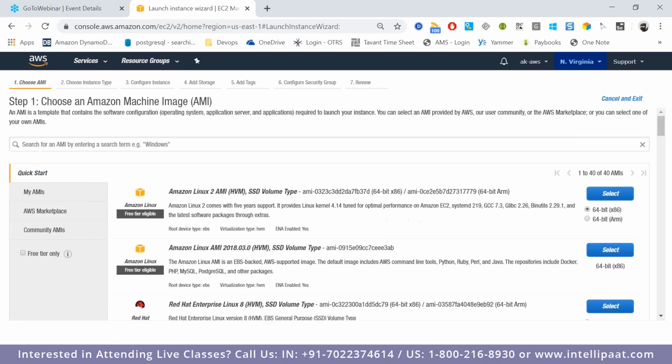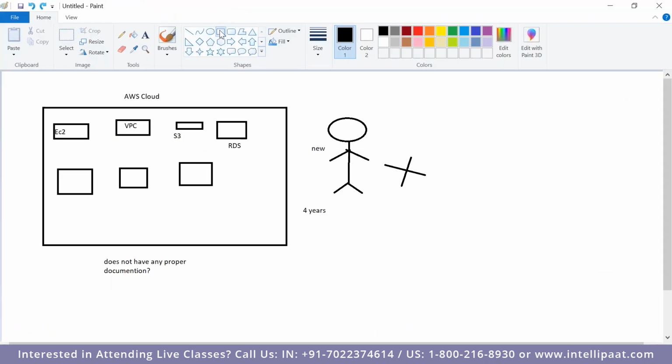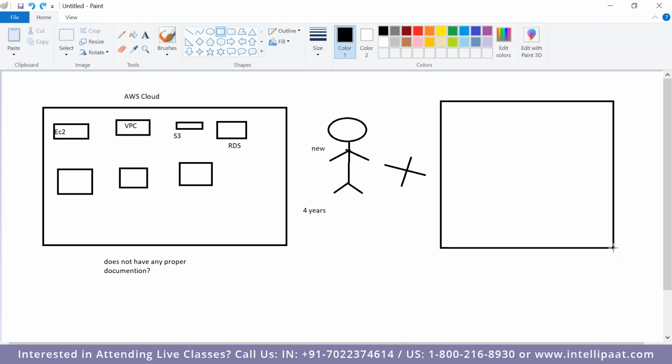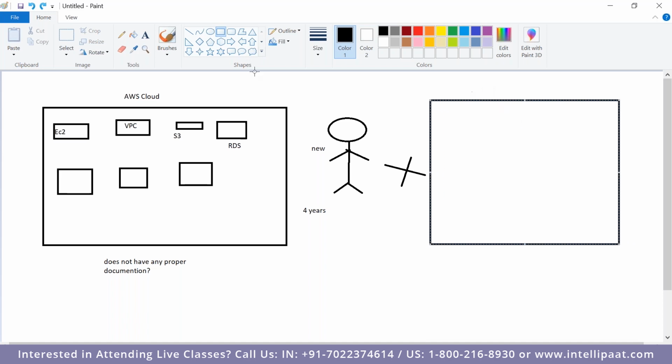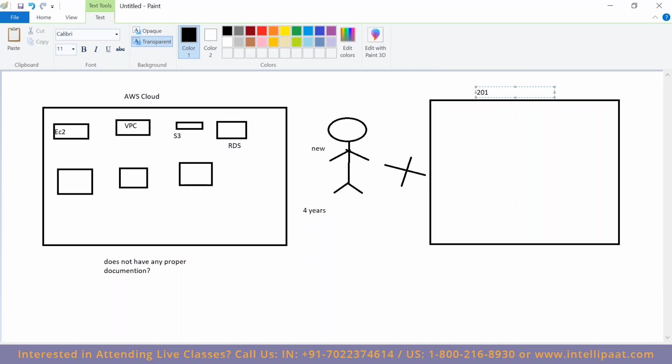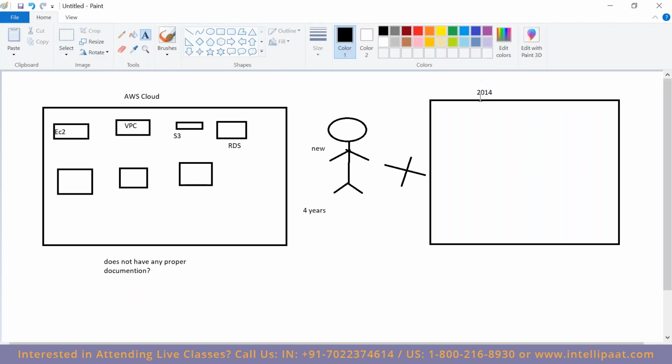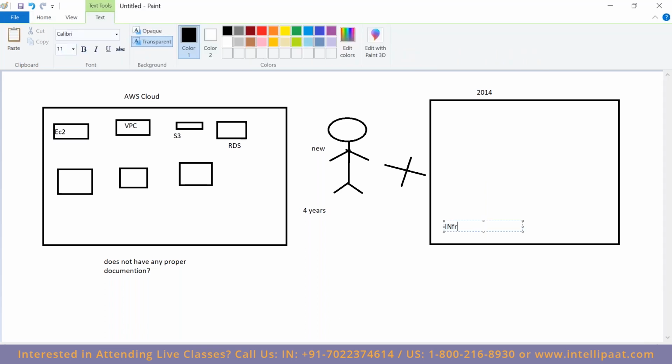Correct? In this case, a new tool called Terraform comes into the picture. It is not a very old tool at all. It was developed in the year 2014, if I'm not wrong. This tool came up with a new concept called infrastructure as code.